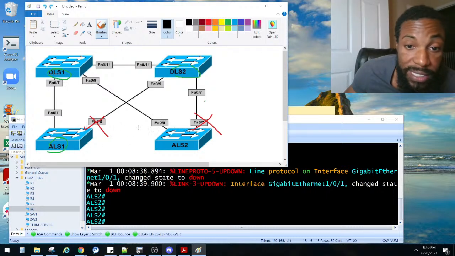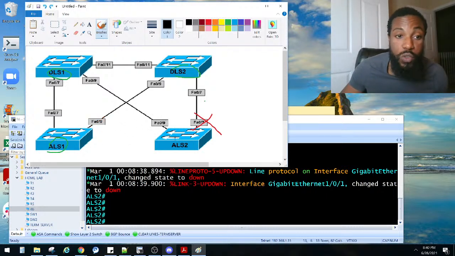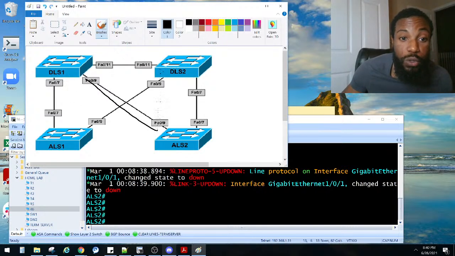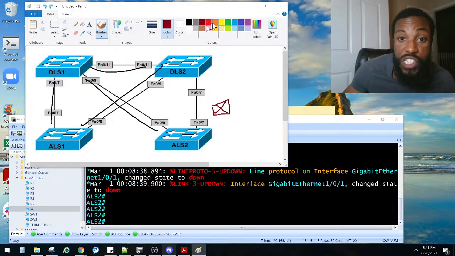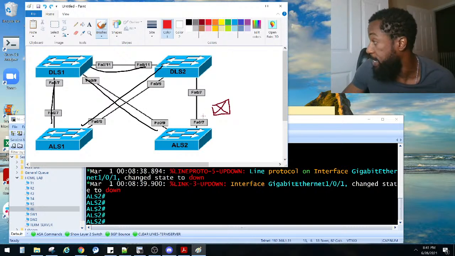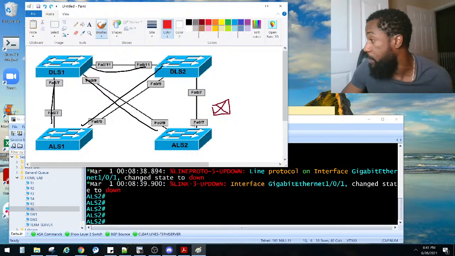Now again, these red X's are where the traffic is being blocked. Why? Because of spanning tree. We created redundancy with all of these extra lines, but one of these needs to be blocked, or else if a frame goes across, it could cause a loop. To stop this loop from happening, we have to block some of these ports. And the ports being blocked are FA0/7 on this, sorry, that's ALS2.